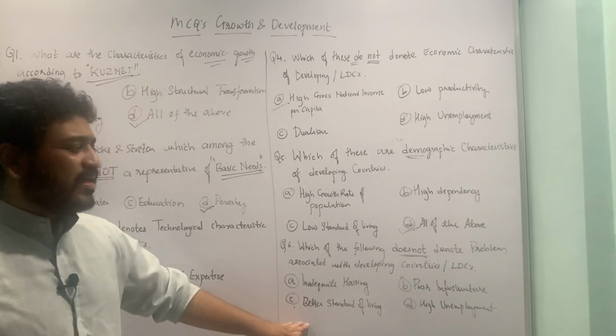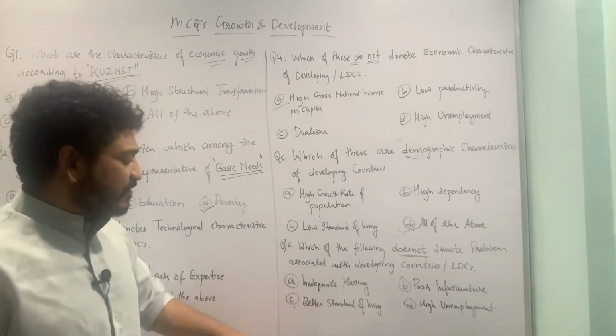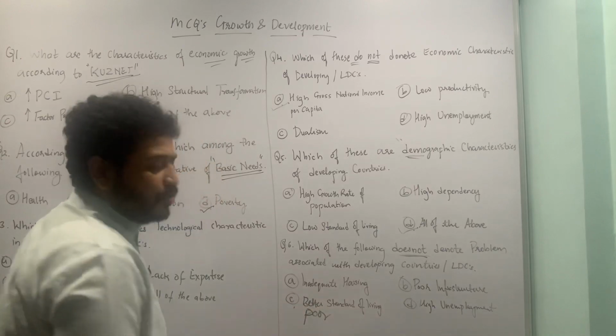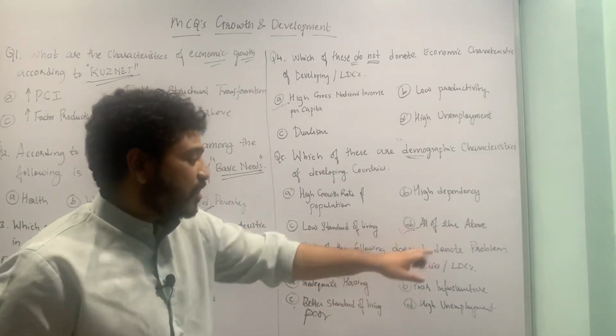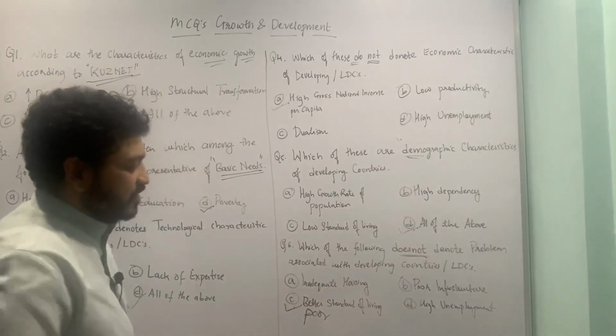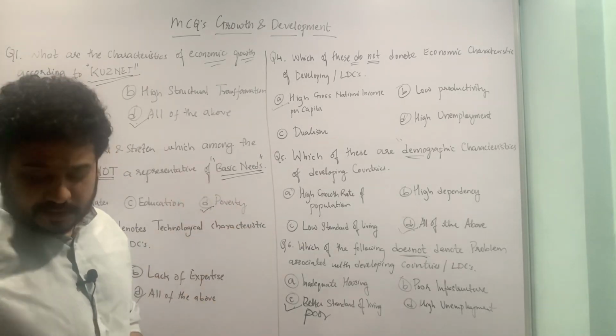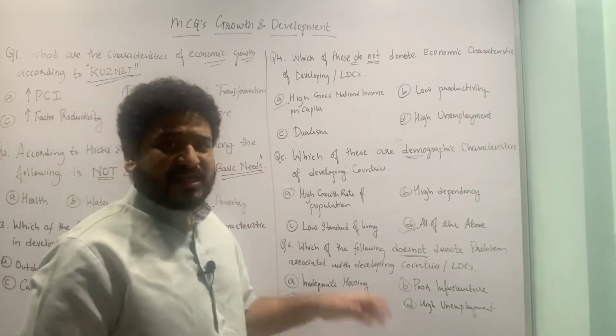Better standard of living is not a problem associated. Rather, least developed countries have a poor standard of living. So here, does not denote, this is the correct option which is C. Better standard of living is not a problem associated with developing countries or least developed countries. So I hope the MCQs are pretty much clear.